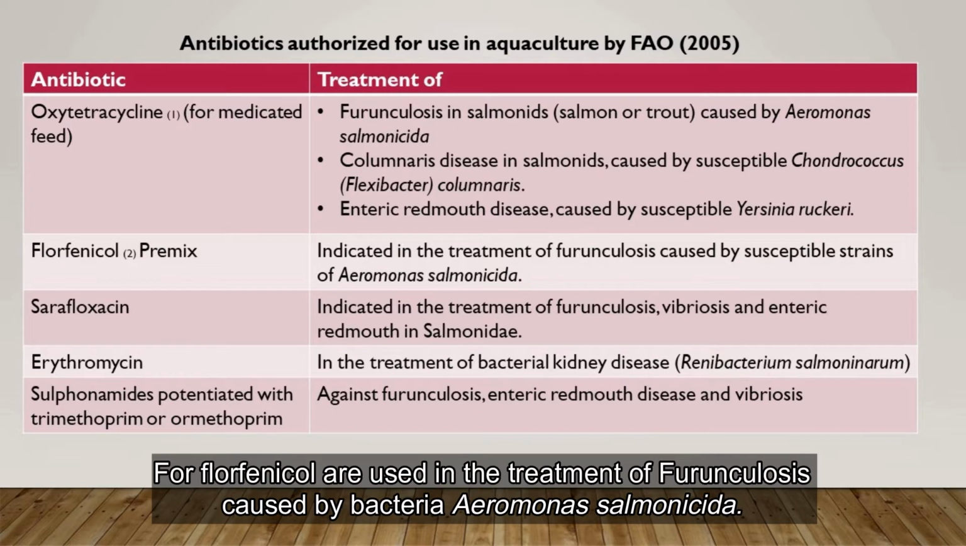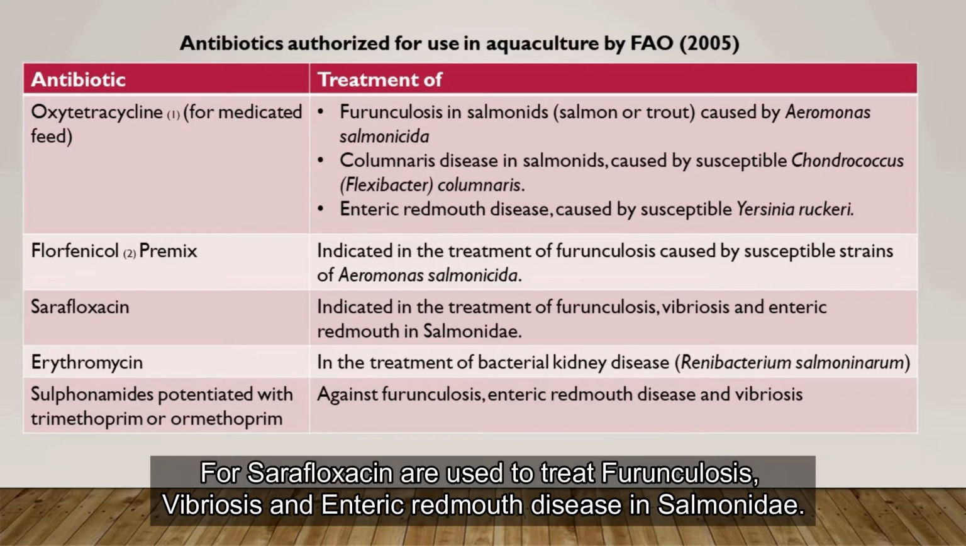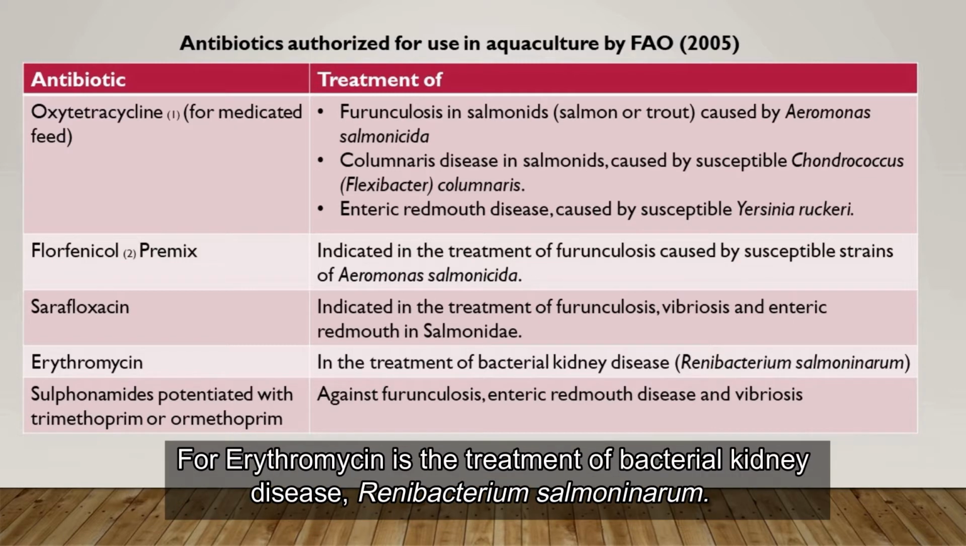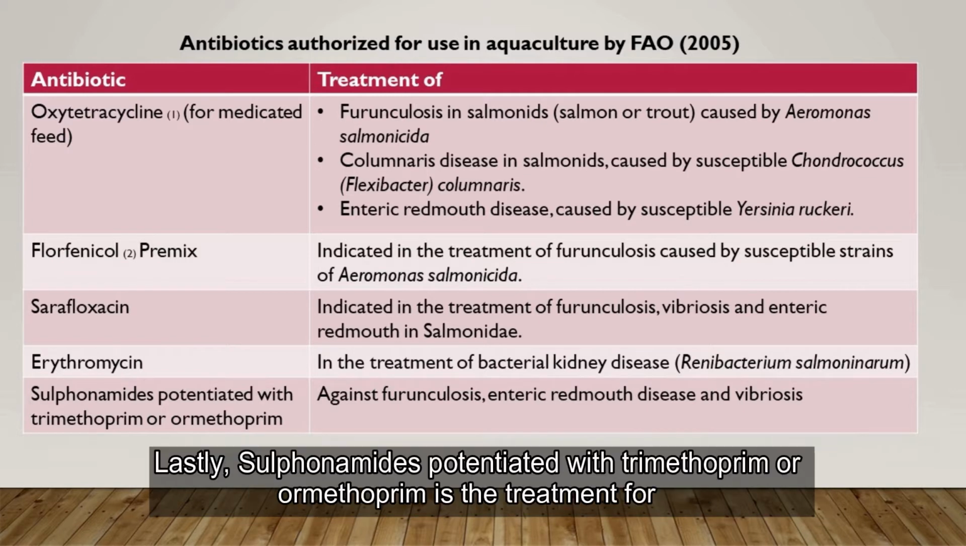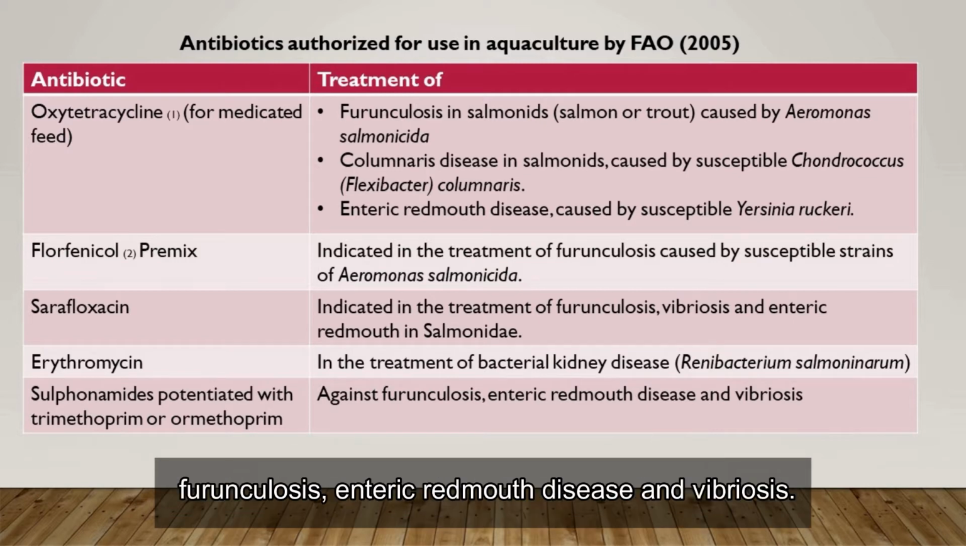Fluorochemicals are used in the treatment of furunculosis caused by the bacteria Aeromonas salmonicida. Sarafloxacin is used to treat furunculosis, vibriosis, and enteric red mouth in Salmonidae. Erythromycin is the treatment of bacterial kidney disease, Renibacterium salmoninarum. Lastly, sulfonamide potentiated with trimethoprim or ormetoprim is the treatment for furunculosis, enteric red mouth disease, and vibriosis.